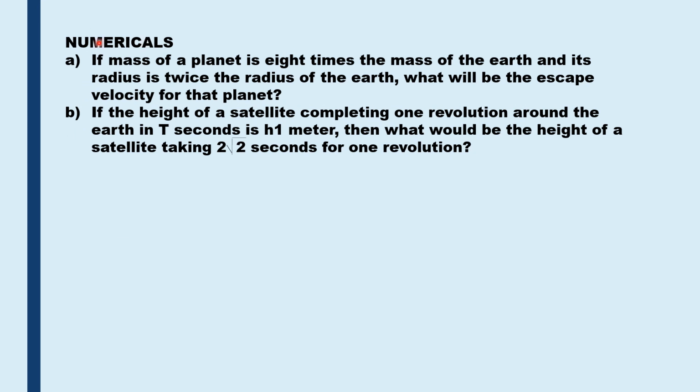And finally, the numericals. There are 3 numericals given in the textbook. The first numerical is very important. If the mass of a planet is 8 times the mass of the Earth and its radius is twice the radius of the Earth, then what will be the escape velocity of that planet? So please try to solve this numerical. This is also a very simple numerical, so at least try to solve these two numericals from the textbook.